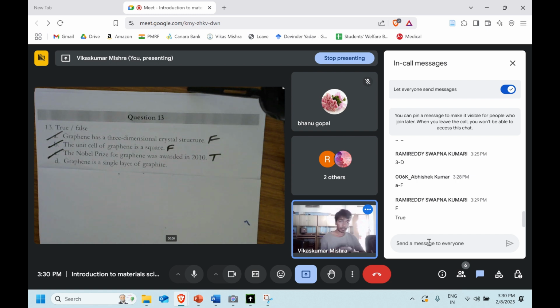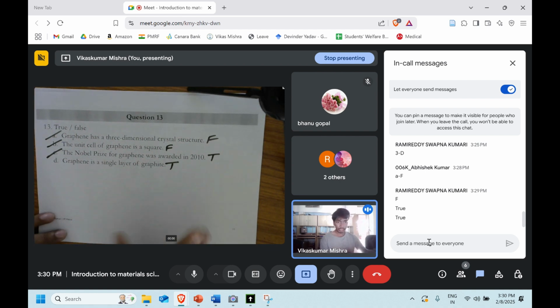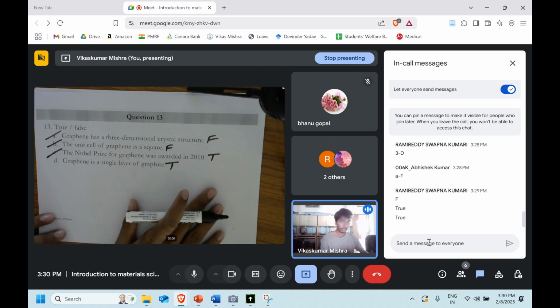What do you think? That's also true. Yeah, that's perfect. So with that, we have solved this. It's a single layer of graphite, and that's how graphene was discovered.